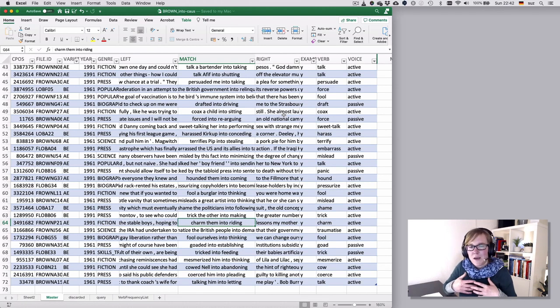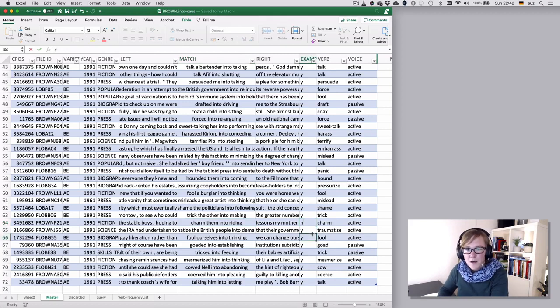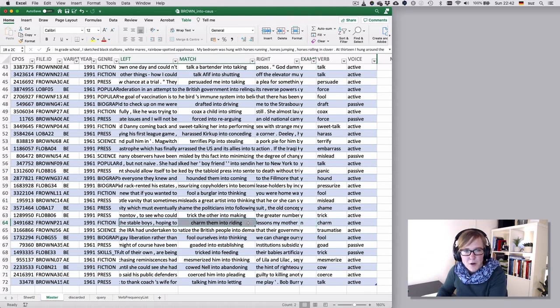So even though they are slightly more work in the beginning, they're actually very powerful. So I can now go in here and say example no, that's a no example. I can remove that line, or I should be removing that line to the discarded table, but let's, for the sake of illustration, leave it as here. So this example, hoping to charm them into writing lessons, is not an intercausative because writing lesson is a compound rather than writing being the verbal complement to hoping to charm somebody.